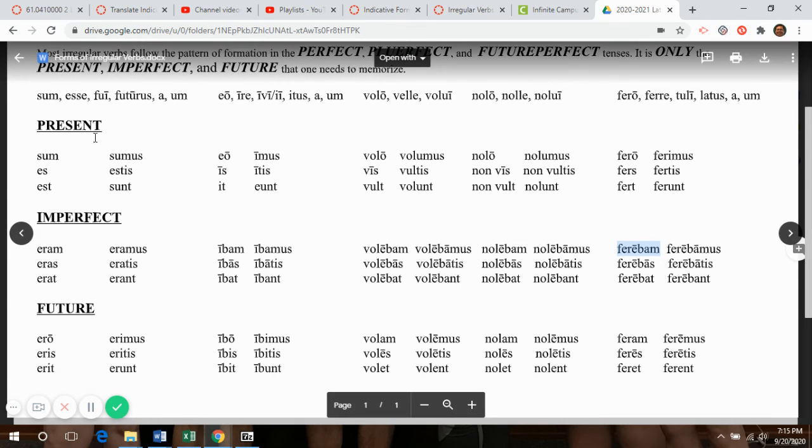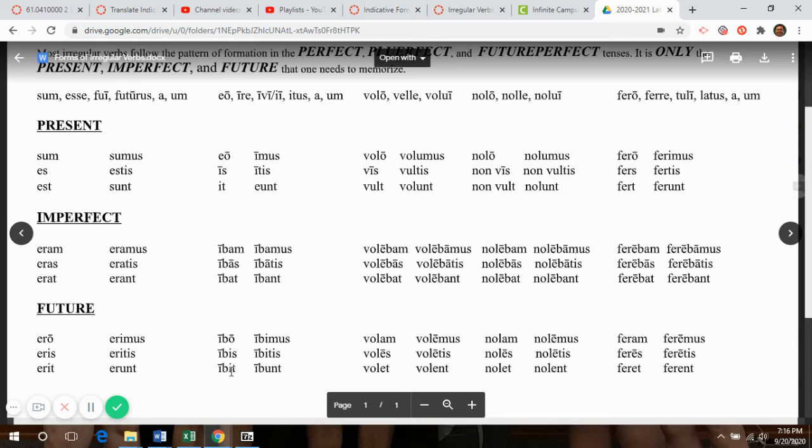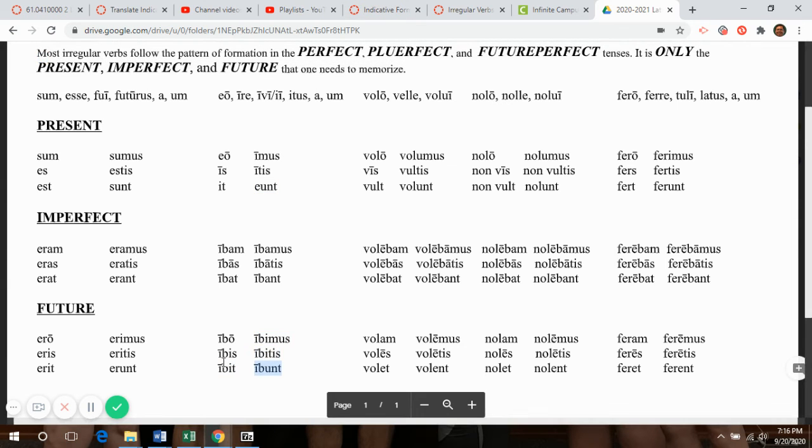Then for the future, for the verb to be is ero, eris, erit, erimus, eritis, erunt. Please compare erunt, as in they will be. All of them would be I will be, you will be, he will be, we will be, y'all will be, they will be. Compare the they will be that is there with they go, they are going, they do go. Students very often confuse them, for whatever reason, I suppose because they do have some letters in common. The verb ire: ibo, ibis, ibit, ibimus, ibitis, ibunt. I will go, you will go, he will go, we will go, y'all will go, they will go.